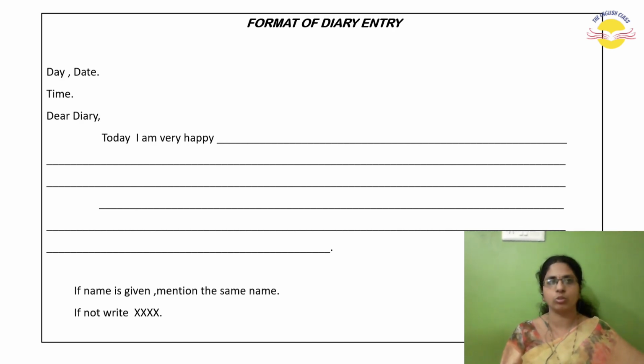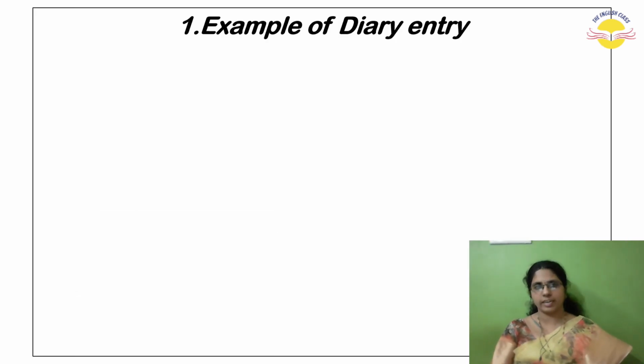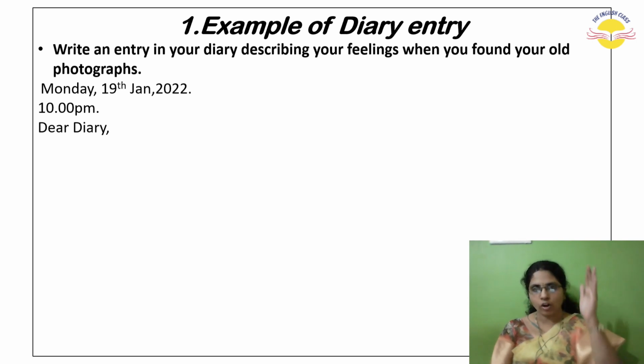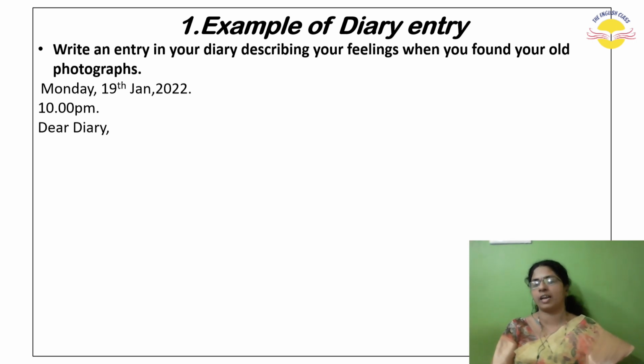Let us also see examples. Example of diary entry. See the question: Write an entry in your diary describing your feelings when you found your old photographs. We already saw the format, right? We will follow the same method. Day, date, month and year, full stop. Everything on the left hand side. Next comes time and full stop. I told you the time should always be night time, before we sleep. After that, Dear Diary, D capital, and here also D capital. Diary spelling is very important.